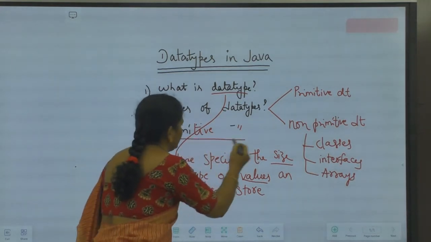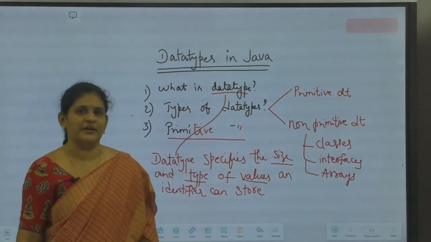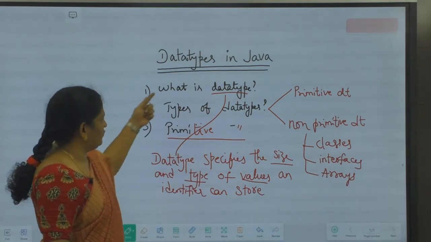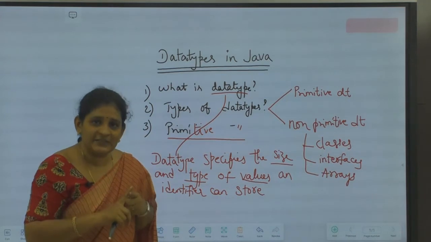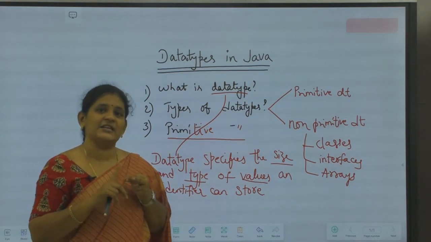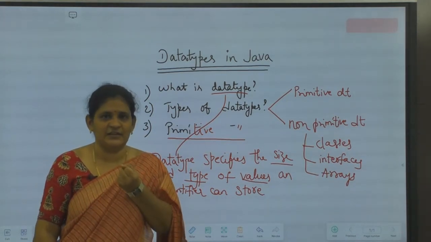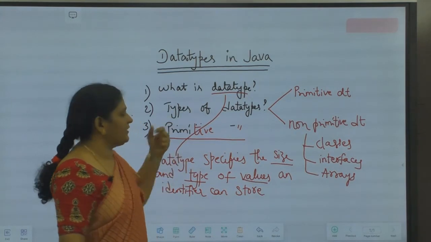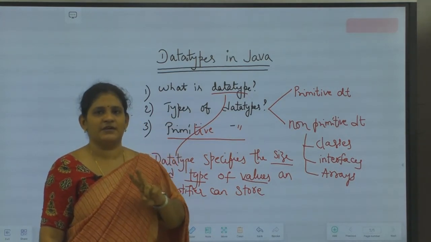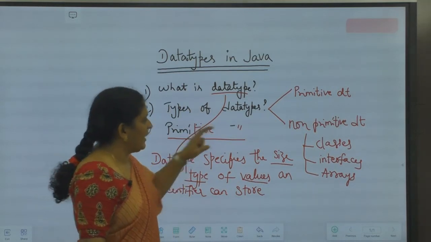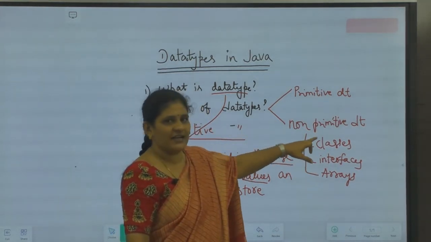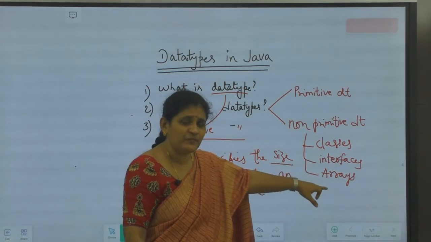So the third question is primitive data types supported by Java. So we have seen what is data type. Data type specifies two things: the size as well as the type of the values an identifier is holding. And two types of data types are there, primitive and non-primitive. Under non-primitive data types, we are having classes, interfaces and arrays.